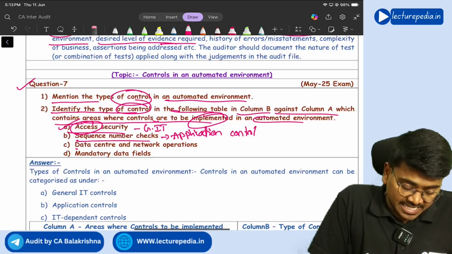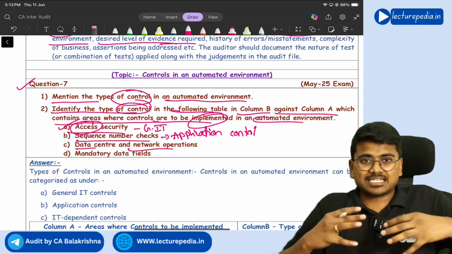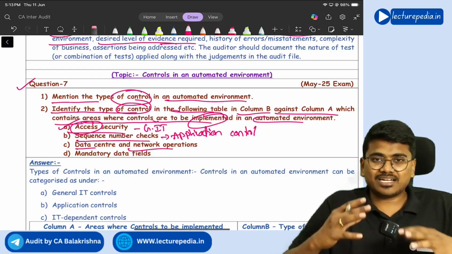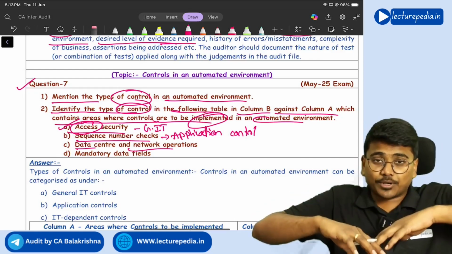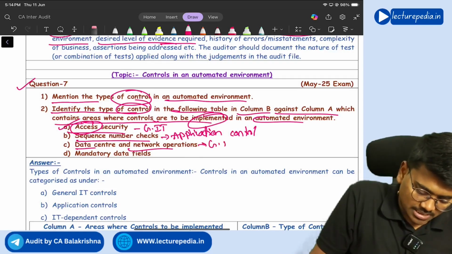Next, data center and network operations. So controls over data center and network operations are general IT controls, because they protect the complete data center. Getting it? So this is a general IT control.